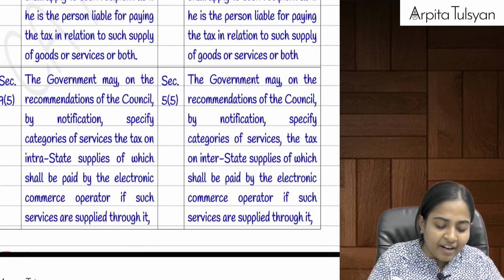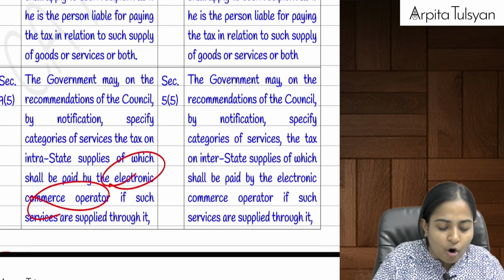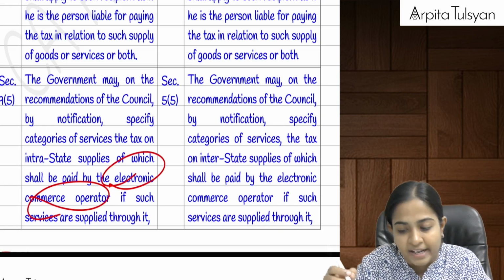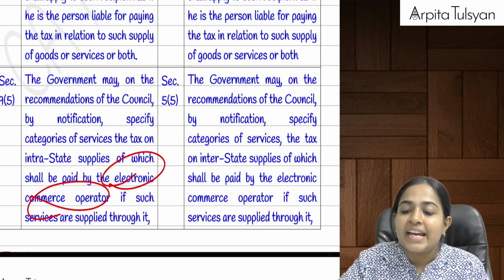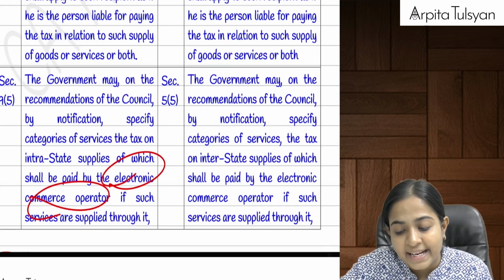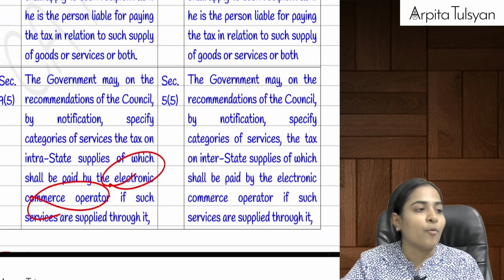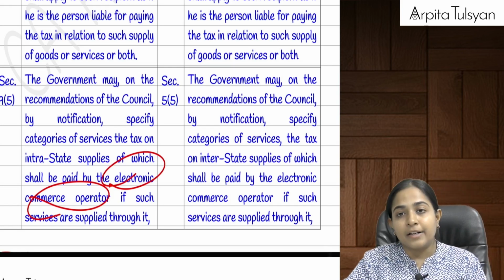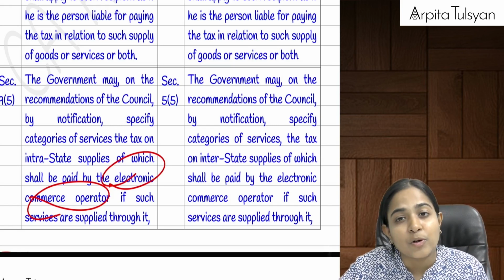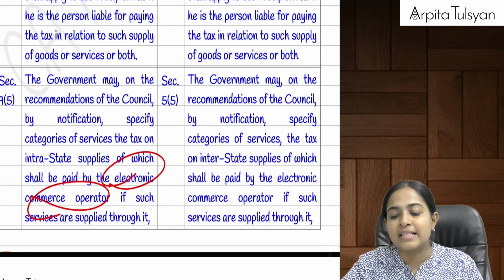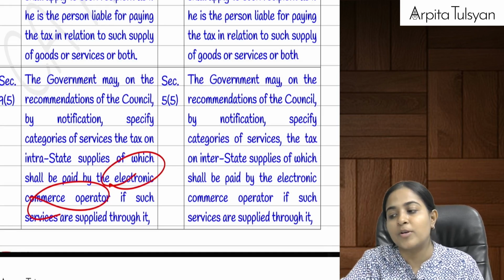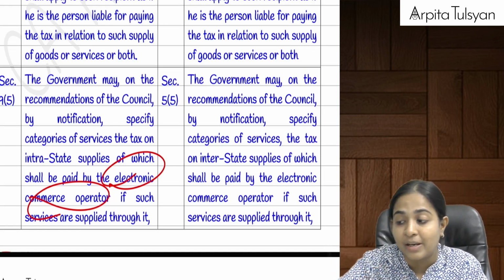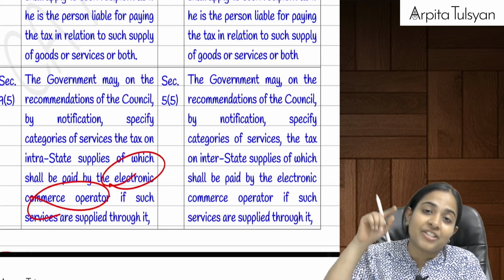Section number 9(5) talks about a person called the e-commerce operator, electronic commerce operator. They say that if we are providing any services through an e-commerce operator, Zomato, Swiggy, etc., some notified services, then in such cases tax has to be paid by such e-commerce operator.